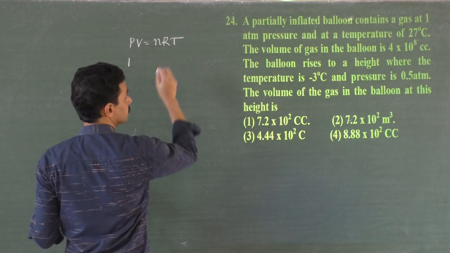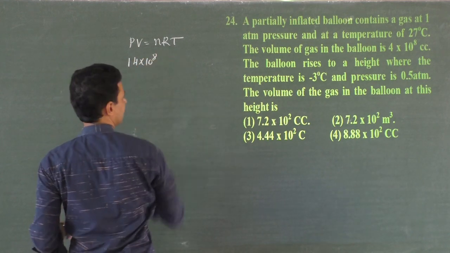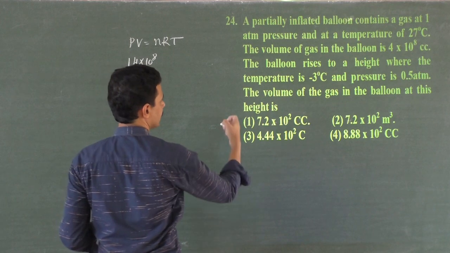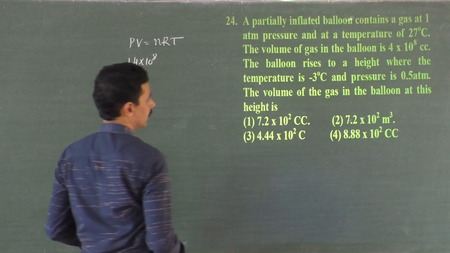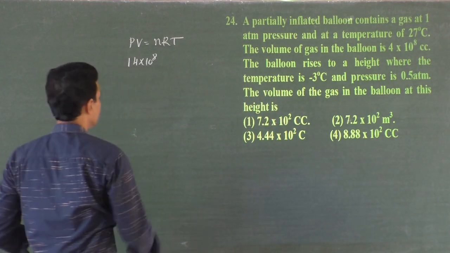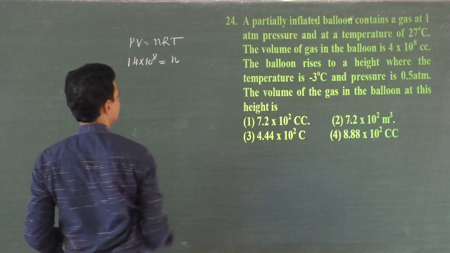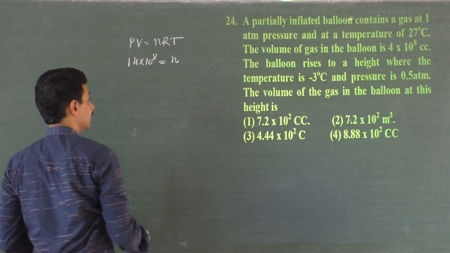Volume, what about volume? Volume of the balloon is 4 into 10 to the power 8 cc, cubic centimeter. I'm not worried because the answer must be in meter cube also. One of them is meter cube. Okay, let us try to get it. Now let it be in cc, is equal to nR. Number of moles inside the balloon remain the same because we are not removing the gas.